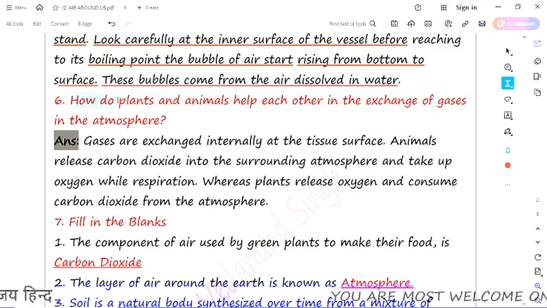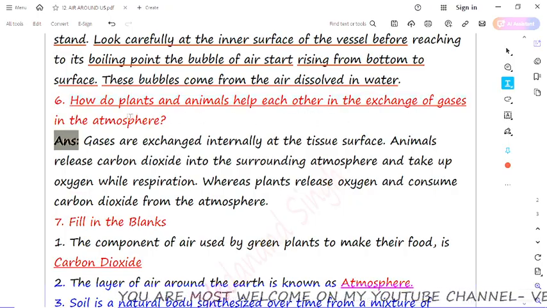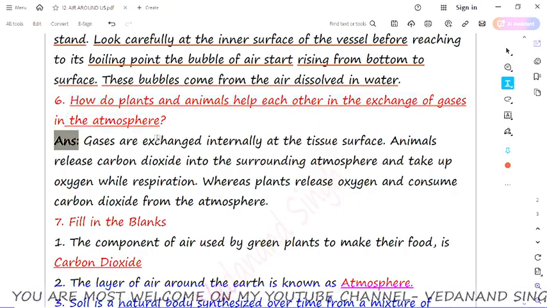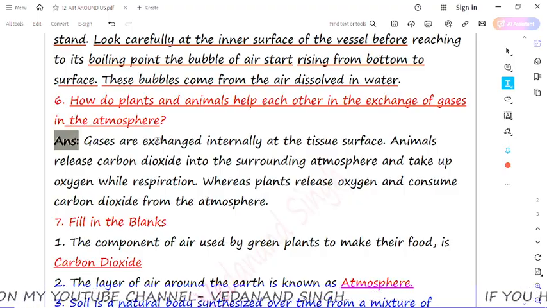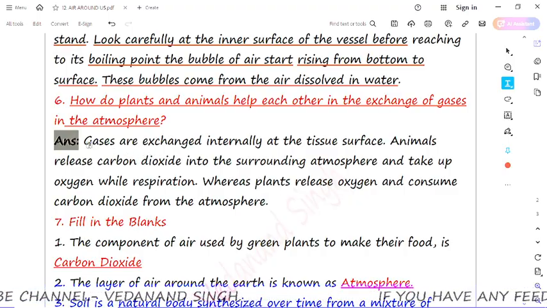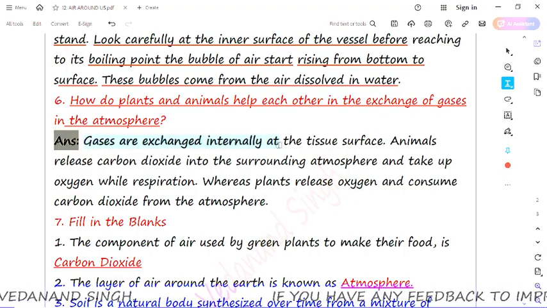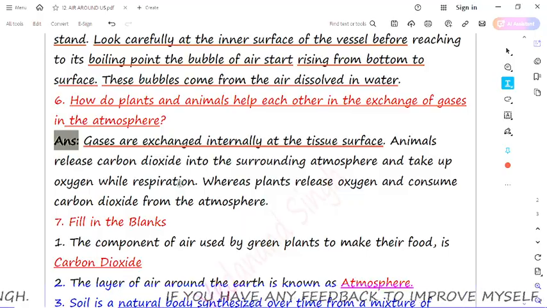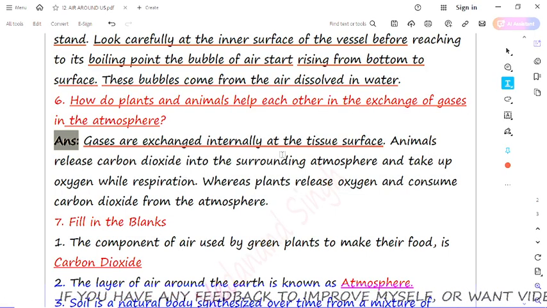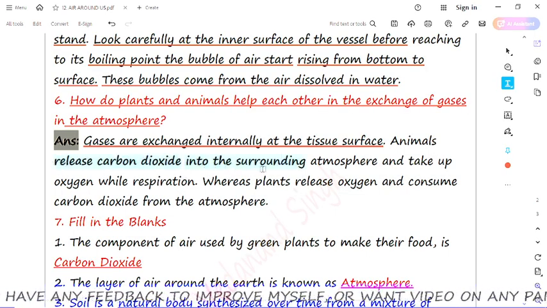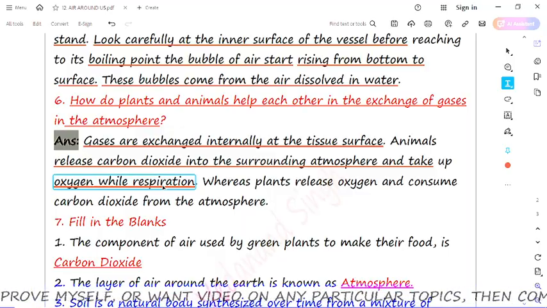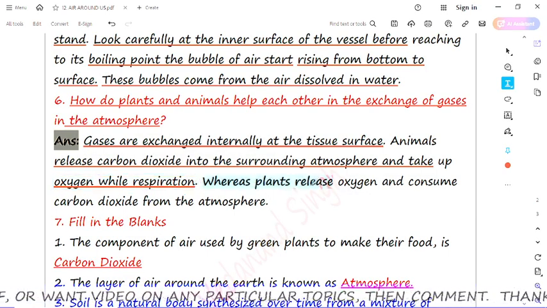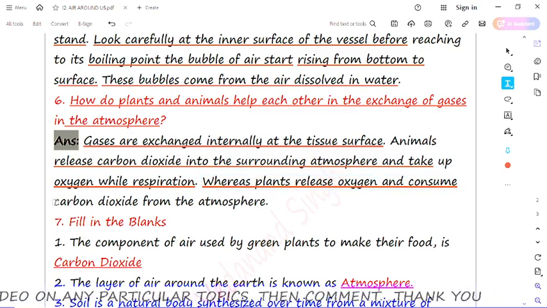Now question number 6 is: how do plants and animals help each other in the exchange of gases in the atmosphere? Means how are animals and plants interdependent in terms of gas exchange? The answer is: gases are exchanged internally at the tissue surface, and animals release carbon dioxide into the atmosphere and take up oxygen while respiring, whereas plants release oxygen and consume the carbon dioxide from the atmosphere.